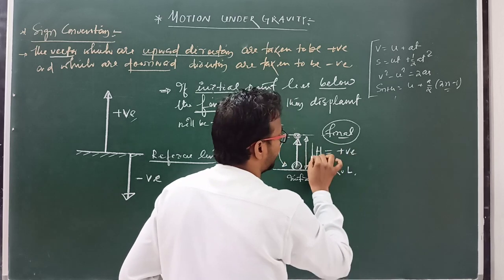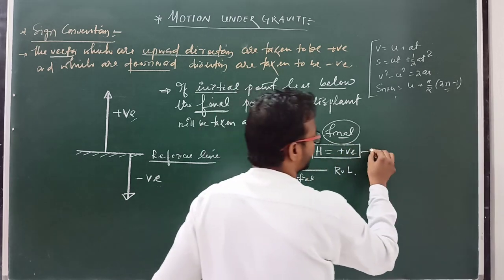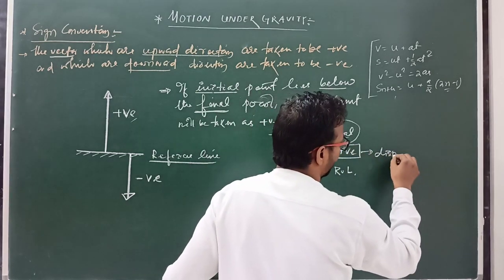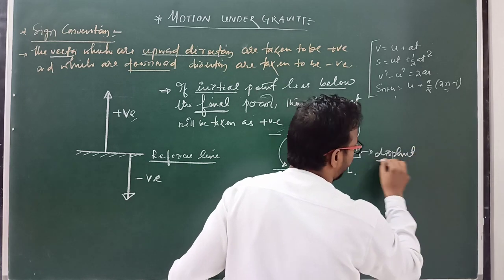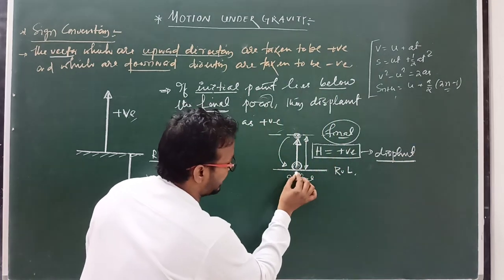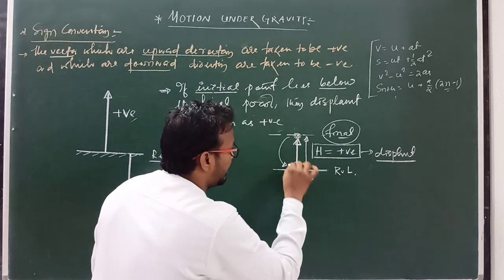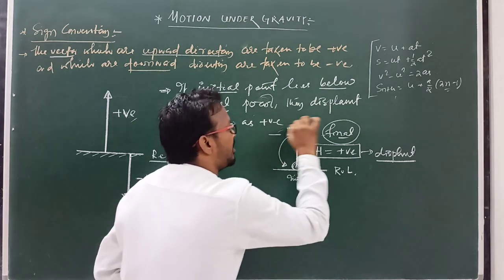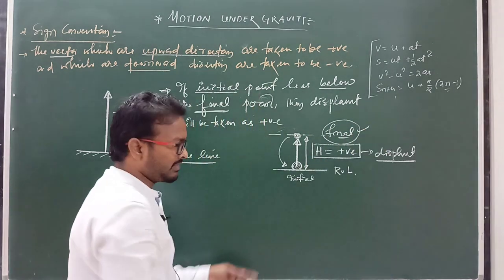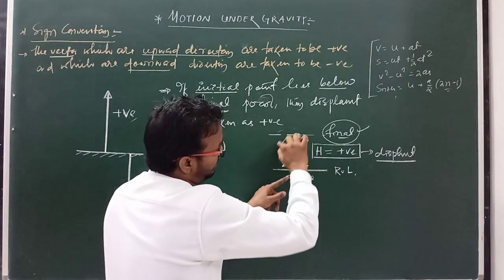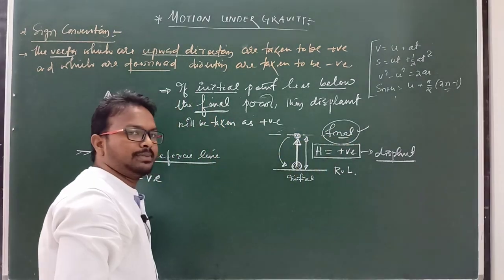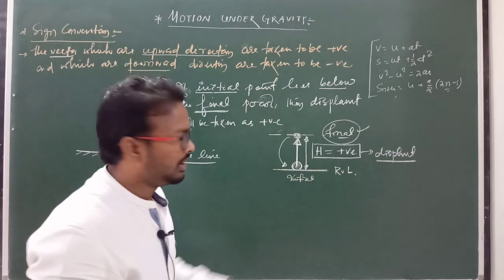You can also say, if the final point lies above the initial point, then displacement will be taken as positive.